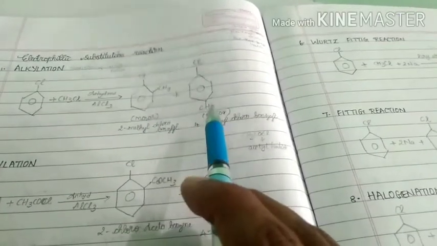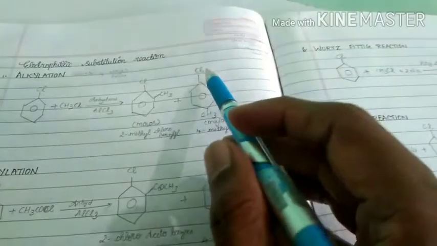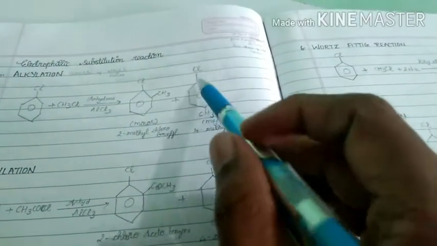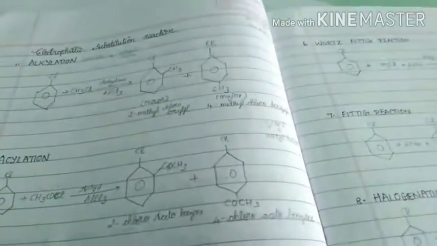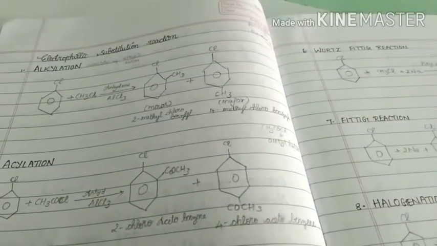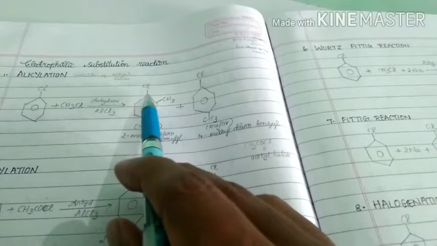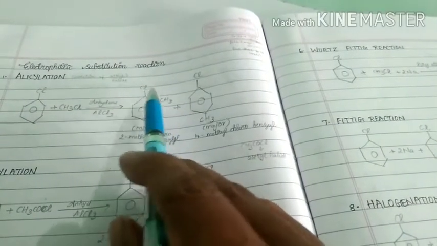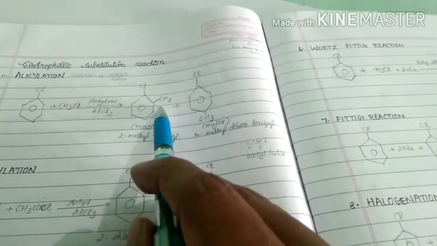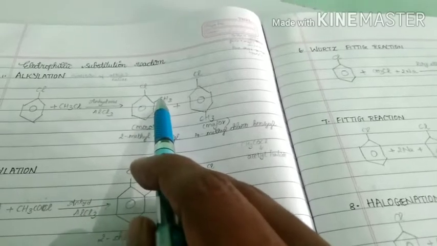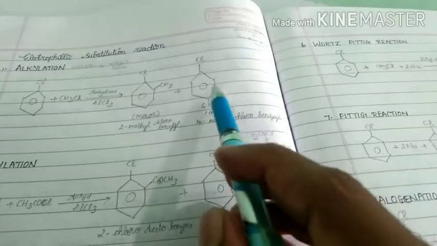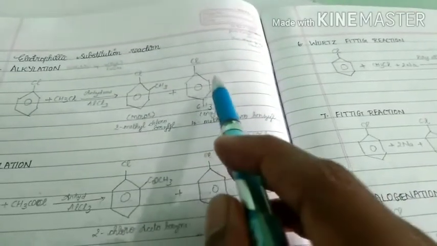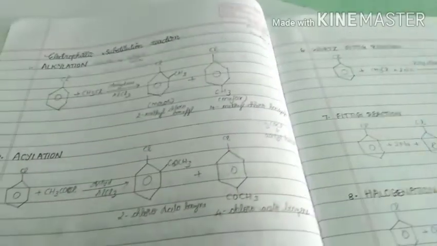Every time the para product will be major, because here the distance between the two groups is more, so there is no chance of repulsions, and automatically it will be more stable. But in case of the ortho position, both groups are present at adjacent positions, so there is a chance of repulsions, and then it will be less stable. So what is the point? Every time the major product is more stable compared to the minor product.